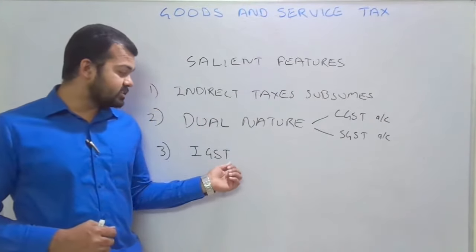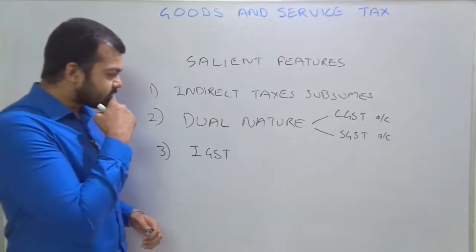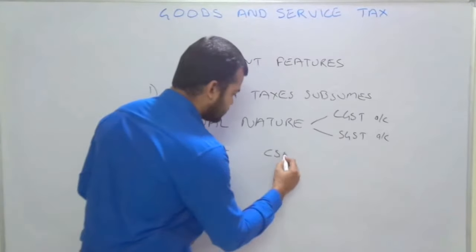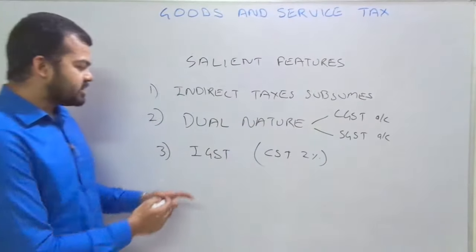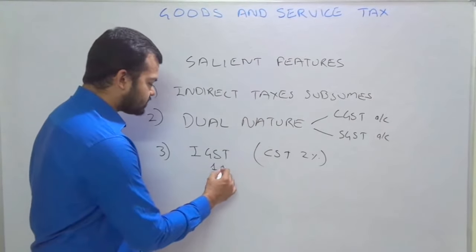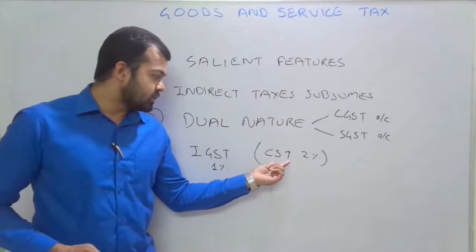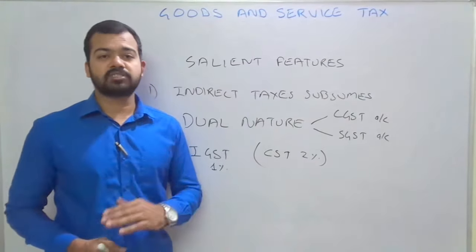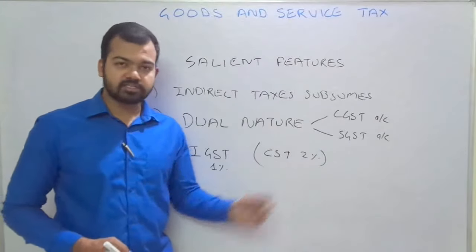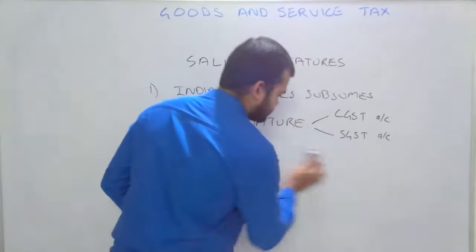Previous to IGST, the central government imposed central sales tax at 2%, but IGST will be only 1%. So that is the benefit, the tax liability will be reduced. CST was at 2%, that is central sales tax. When goods move from state to state, the center imposes sales tax. That is why IGST is beneficial for traders.